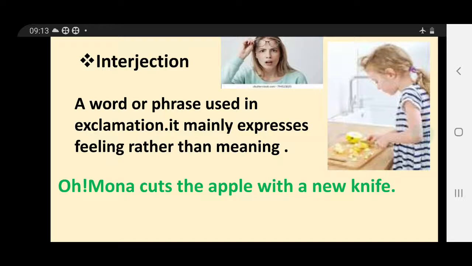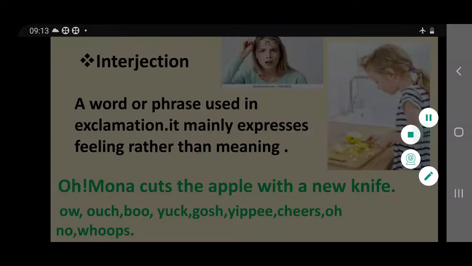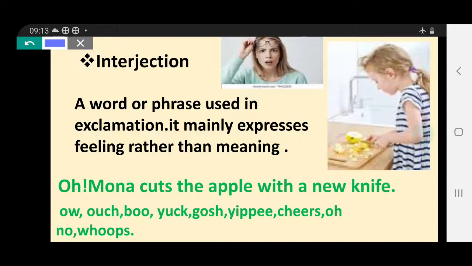Next, if I give stress on the end, like, Oh, Mona cuts the apple with a new knife. So it's a very dangerous thing. Somebody, a small girl, is cutting apple with a new knife. So where you give the stress, that kind of meaning will come, and most of the time it needs this word.